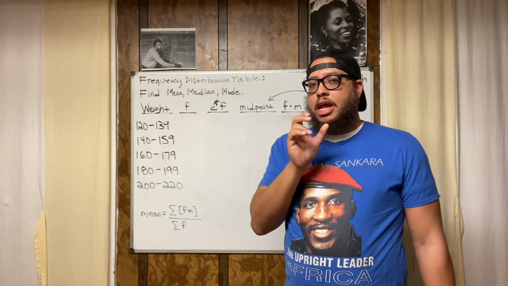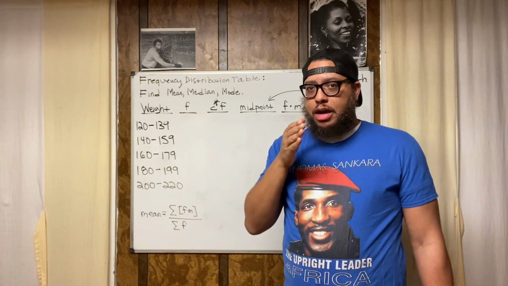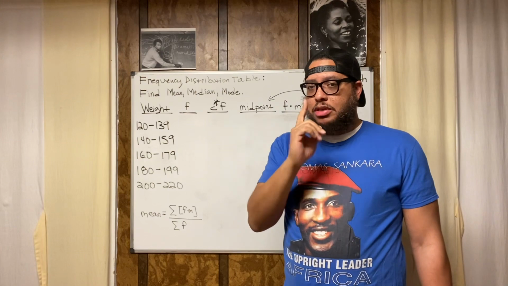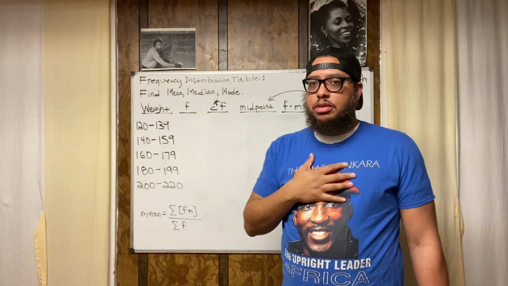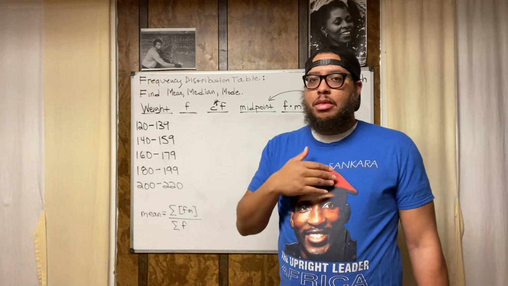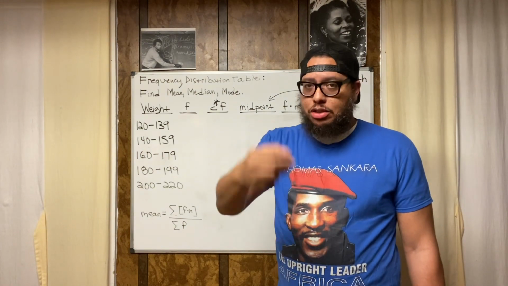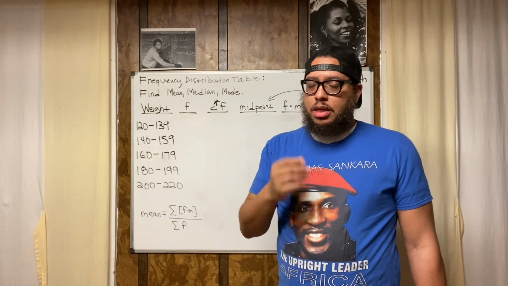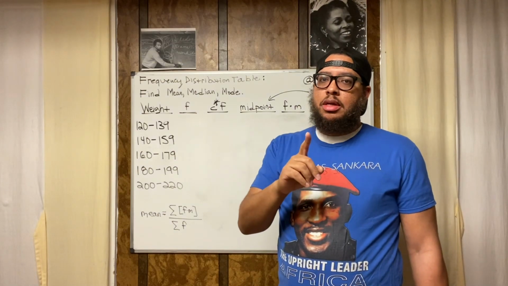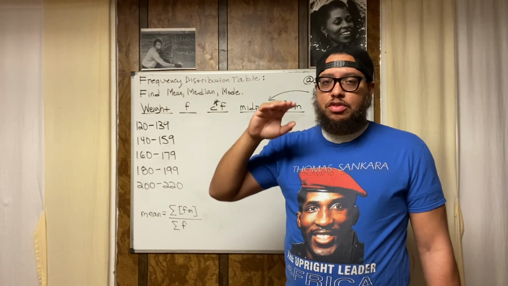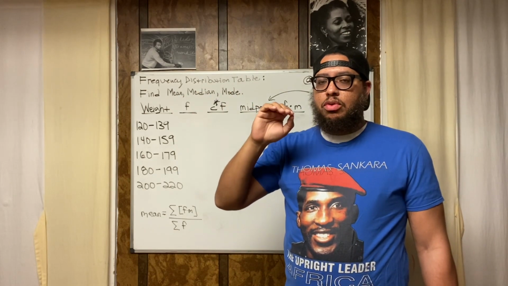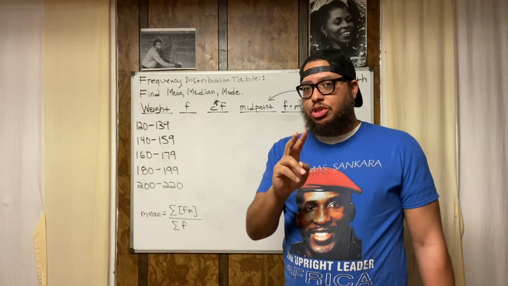Now, if you have an odd number of data values, then you've got a middle value, right? You have a single middle value. Like when people have 5 children, like I come from a family of 5 children, so there was a middle child. But if my mother and father had an additional child, and there had been 6 children, there would not have been one individual middle child. Like my sister Sabira, she has 4 children, so she has no middle child per se. She has 2 middle children.